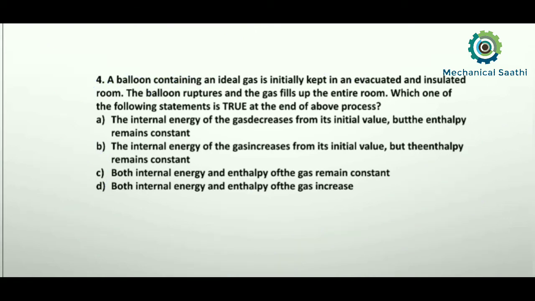So let us check all these options, what is matching with our answer. The internal energy of the gas decreases from its initial value, so it is not decreasing, and enthalpy remains constant, so that is the correct one, but it is not decreasing. The internal energy of the gas increases, so it is also not increasing. So both internal energy and the enthalpy of the gas remain constant. Okay, so both the internal energy and enthalpy of the gas remain constant, so option C will be the correct answer. And let us check option D also, that is both internal energy and enthalpy of the gas increase, so option C will be the correct answer.